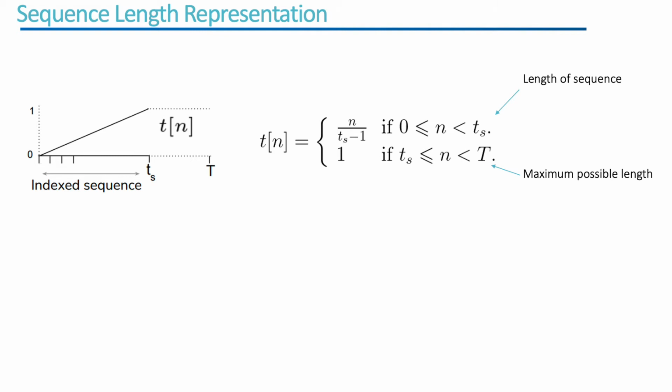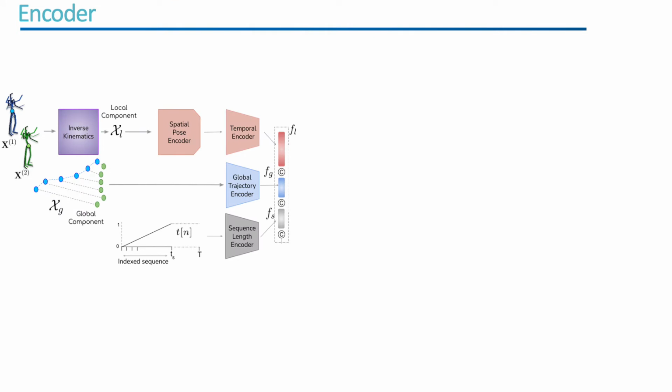To enable variable length sequence generation, we represent sequence length as an indexed non-decreasing sequence. The encoder consists of modules which learn representations of local, global components of action sequence and the sequence length. These representations are concatenated. During training, the concatenated representation is conditionally modulated with action class label. We also condition on a transformed version of viewpoint to enrich the encoded representation.